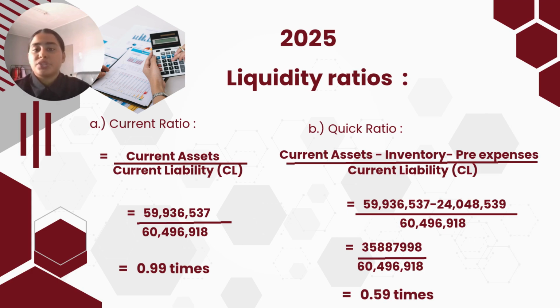Overall, the liquidity position in 2025 is stronger, depending on whether the ratio improved compared to 2024. So basically, the 2025 liquidity ratio is higher than 2024, so it is strong enough for it.